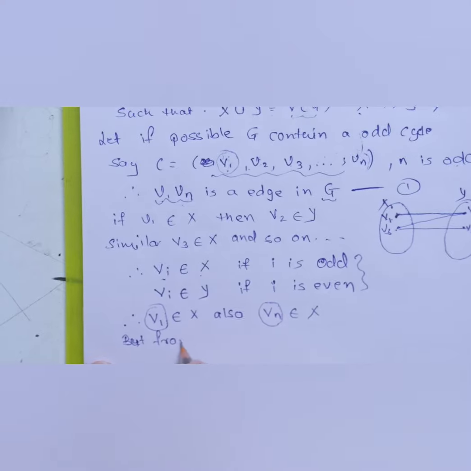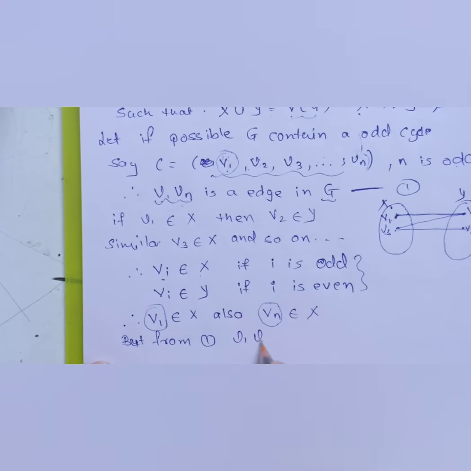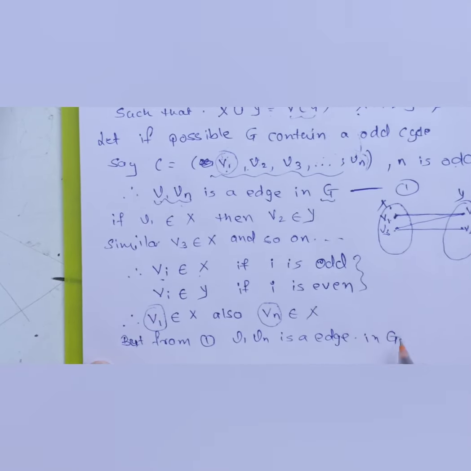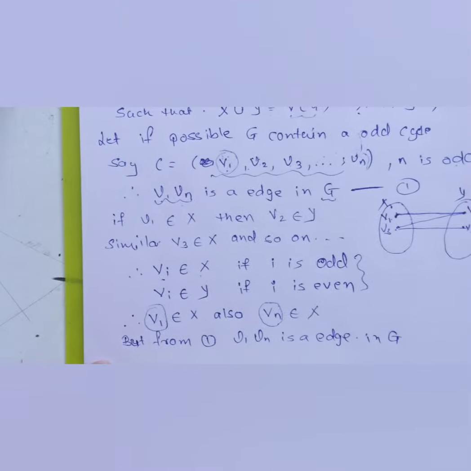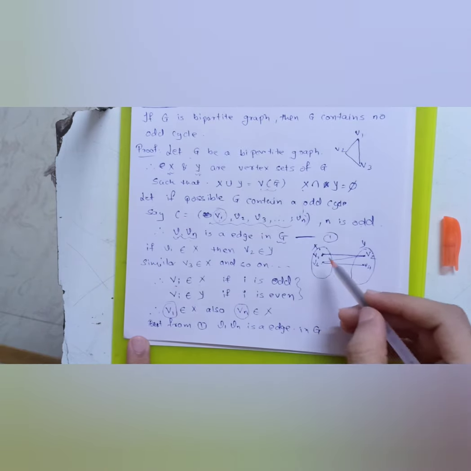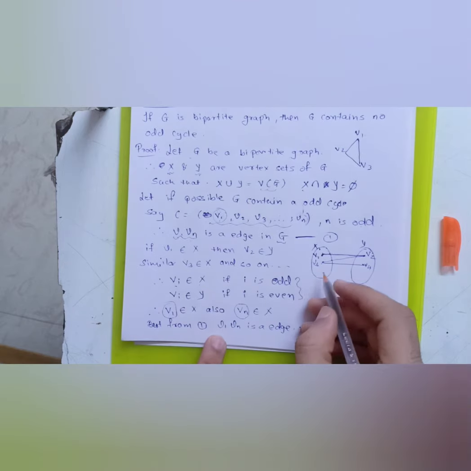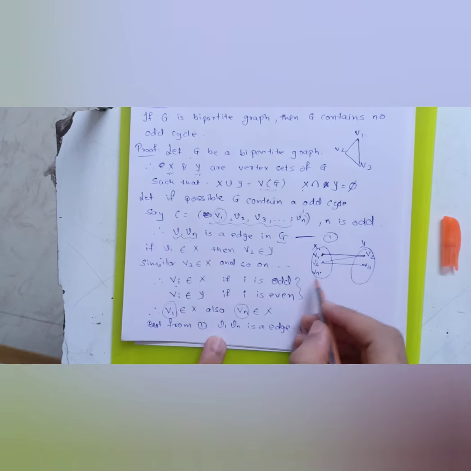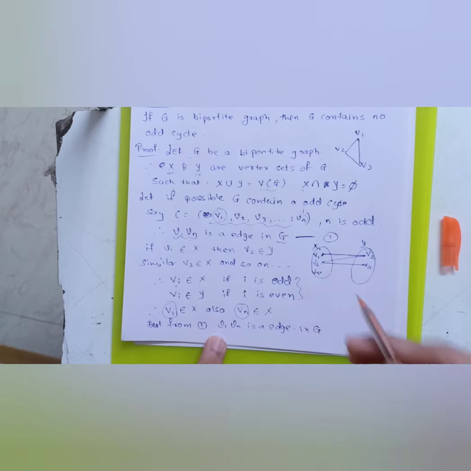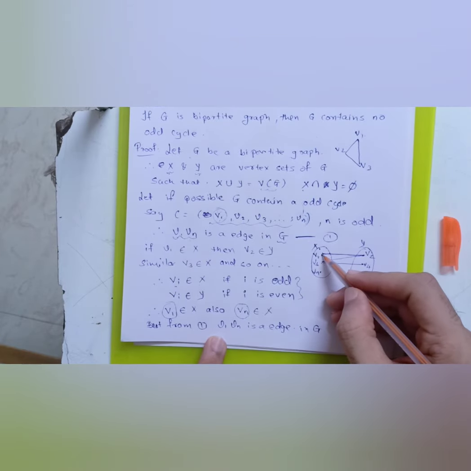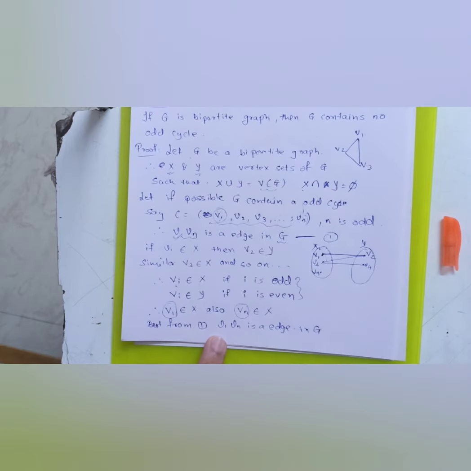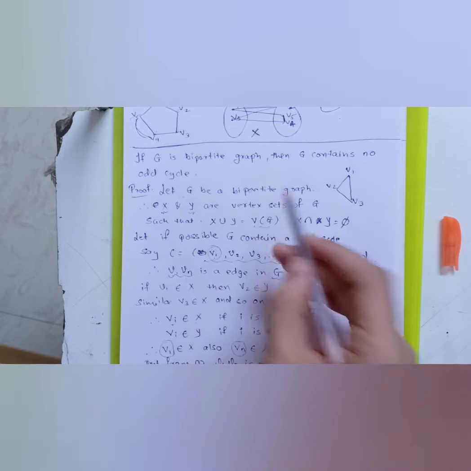But V1Vn is an edge in graph G. That is a contradiction to the definition of a bipartite graph, because in a bipartite graph we know that there should not be any edge within the same set. So obviously Vn will be somewhere over here, right? As we said, Vn is a vertex in the set X. So if we are saying that there is an edge between V1 and Vn, then basically we are going against the definition of a bipartite graph. But as per our proof, the hypothesis is that G is a bipartite graph.